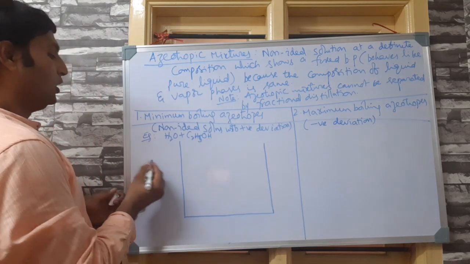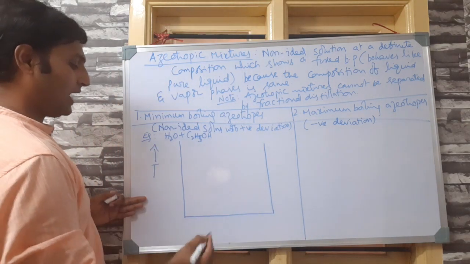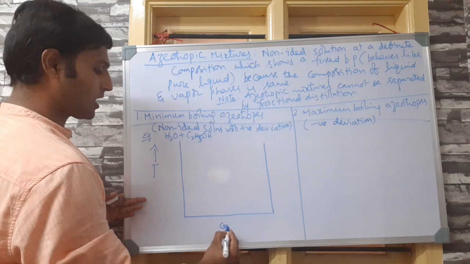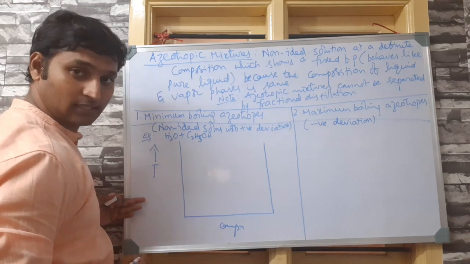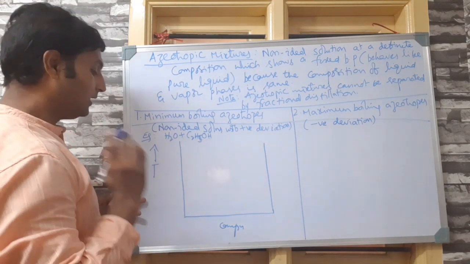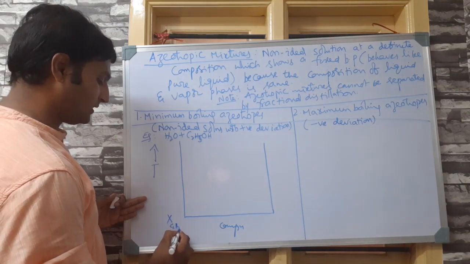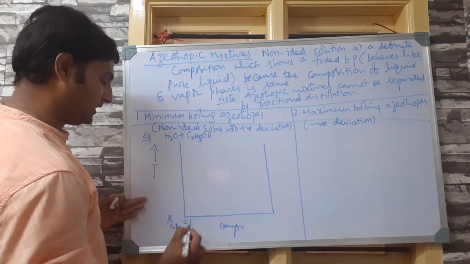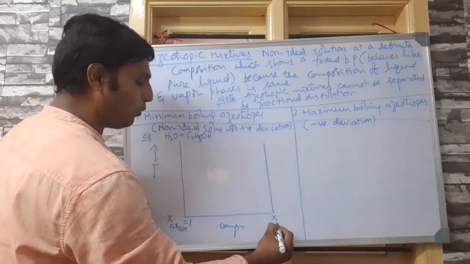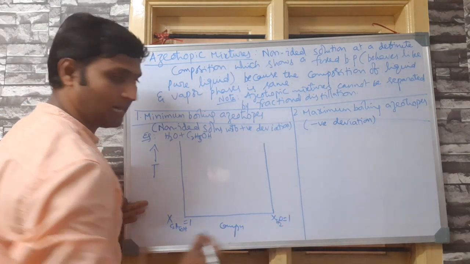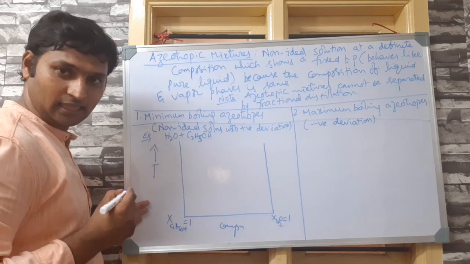Temperature on the y-axis, as usual, composition on the x-axis, and let us assume ethanol is 100% on the left side and water is 100% on the right side. Correct?